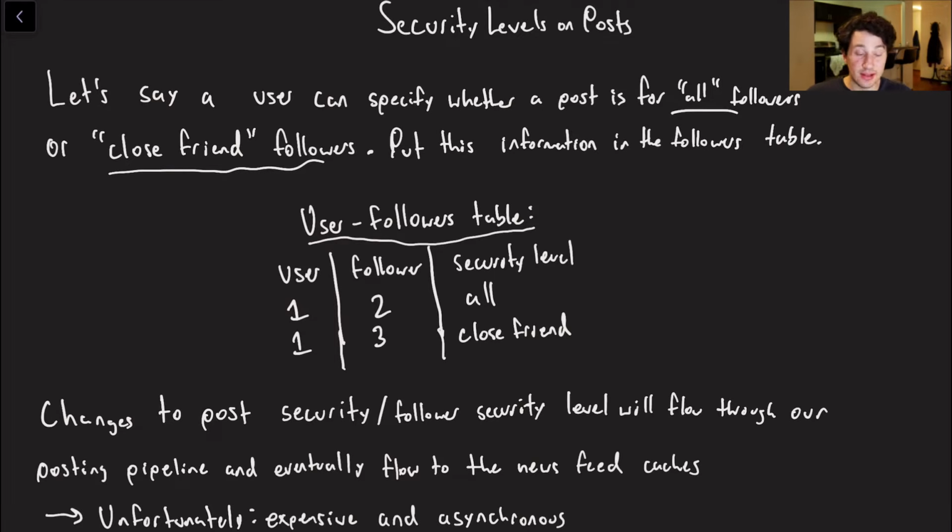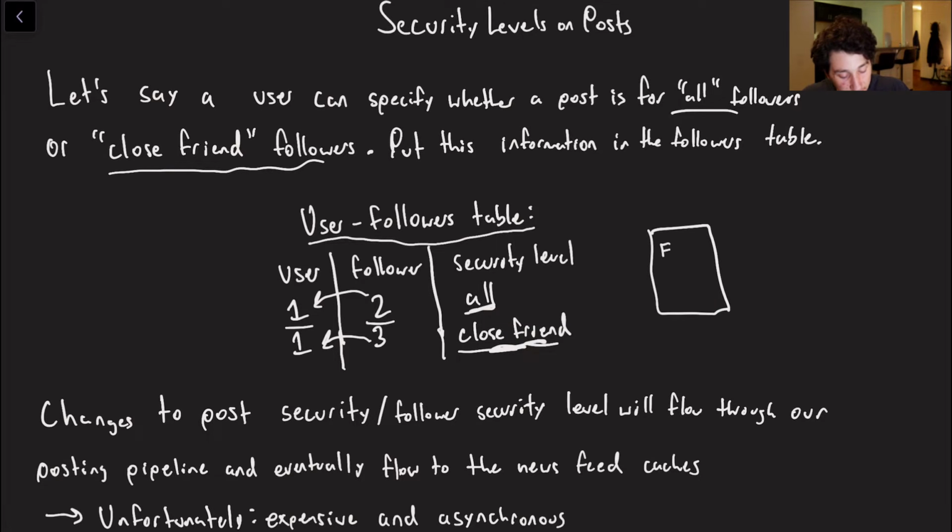So we already have our user followers table, which defines the relationship that these guys are having with one another. And so for example, we've got user 1, follower 2, so that means that 2 follows user 1. And you can see that their security level is all. Same goes for here. User 3 follows user 1. Their relationship is close friend. So recall that in Flink, oh boy, nice voice crack there. In Flink, we actually have access to this data. So it would say something like 1 has 2, which is an all follower, 2 all, and then 3 close friend.